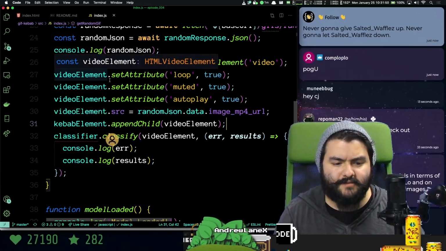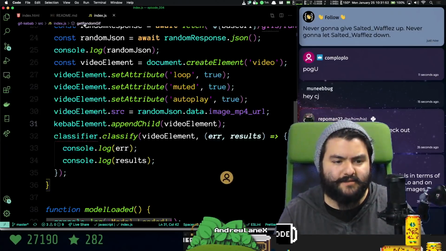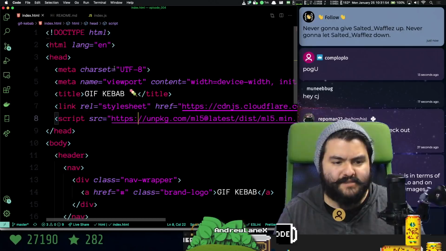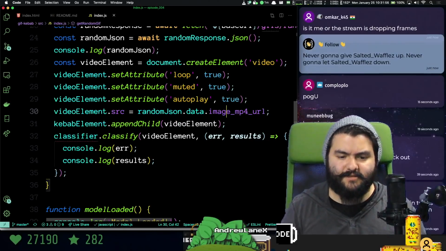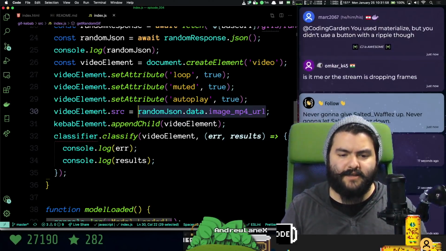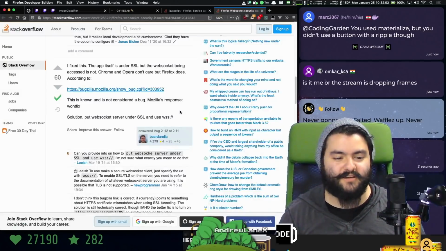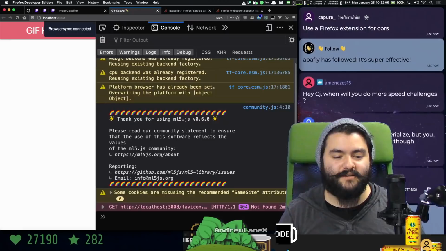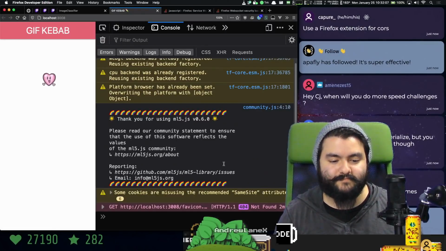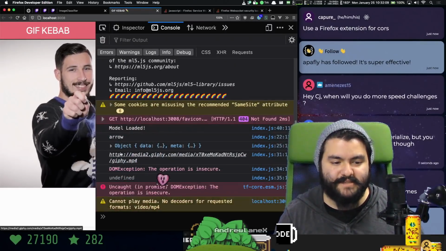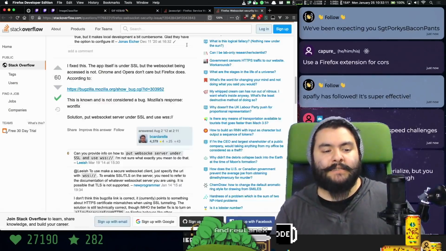Wait, it should be an HTTPS URL, right? This is HTTPS. Does anyone watch Bob's Burgers? That's what Tina does on Bob's Burgers. No, that's HTTPS. What do we do?